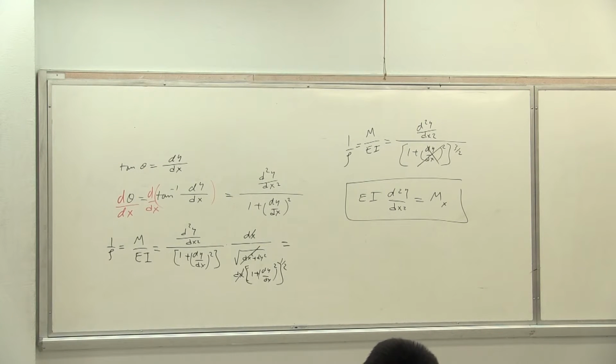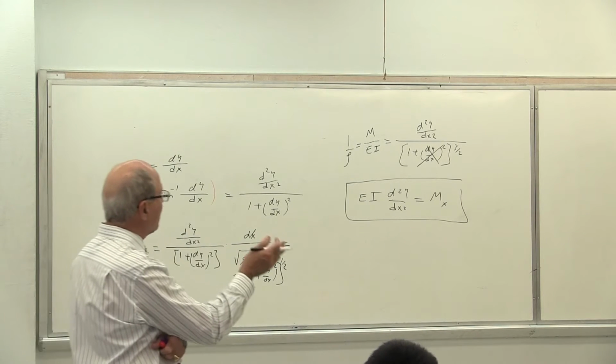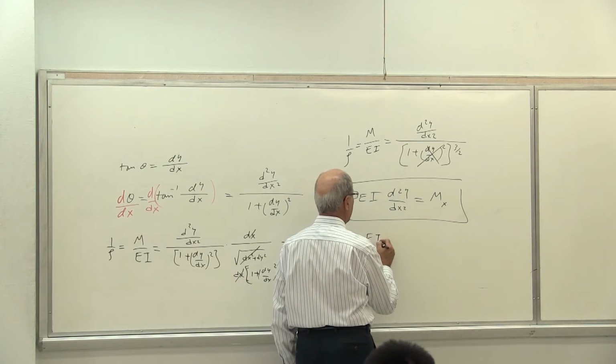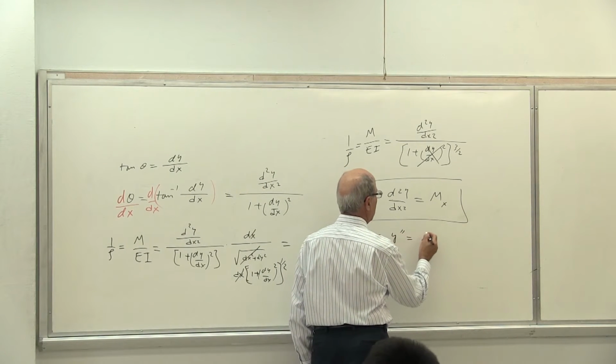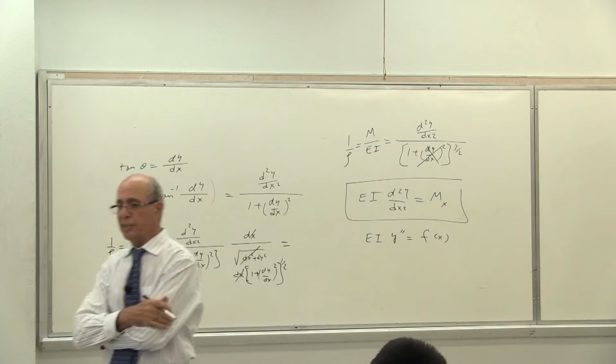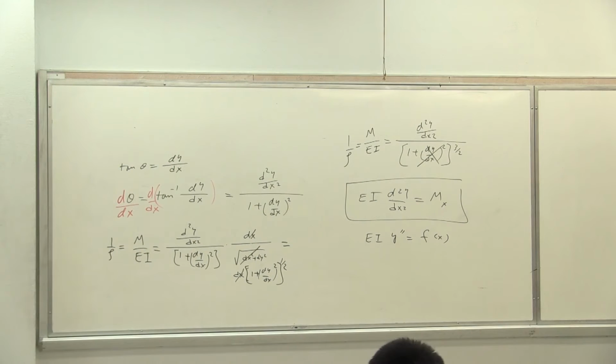Yes or no? There is no other y there, so it is like what you have seen in math. You write it like that: EI y double prime equal to a function of x. Is that correct or not? However, the whole idea is M has to be expressed as a function of x. Yes or no?